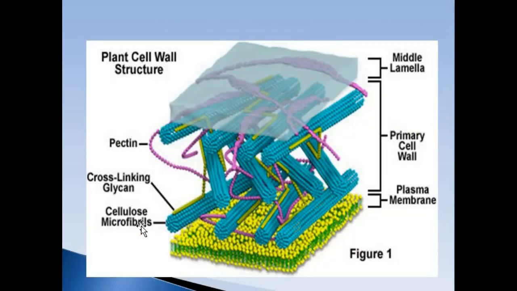This is again another figure that is showing the structure of cell wall. You see these blue fibers are showing the cellulose, and these strands are showing its matrix, which is made up of hemicellulose and pectin.